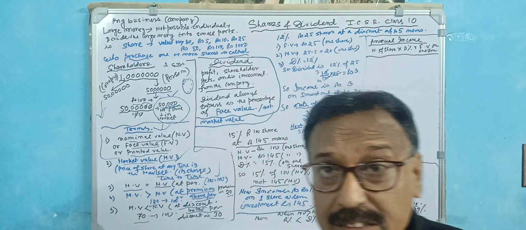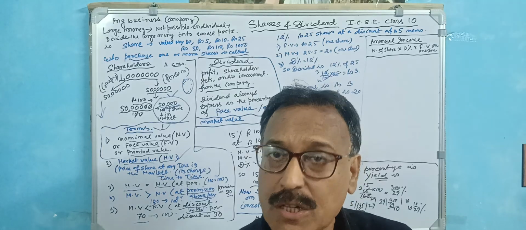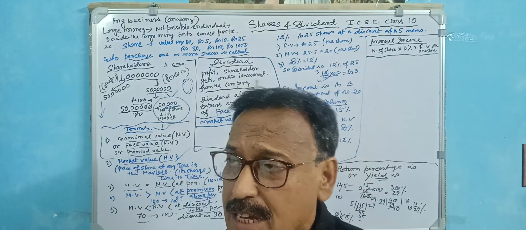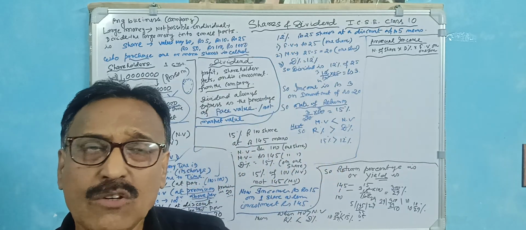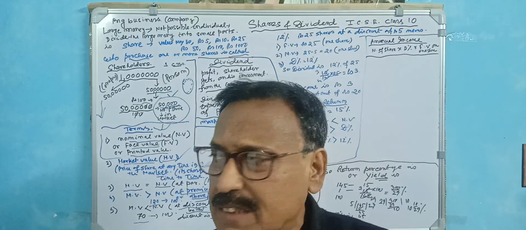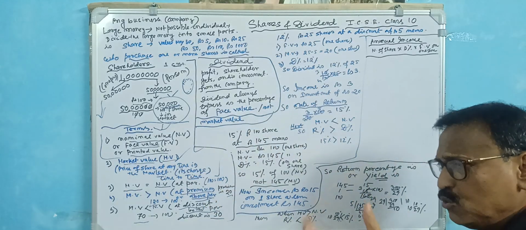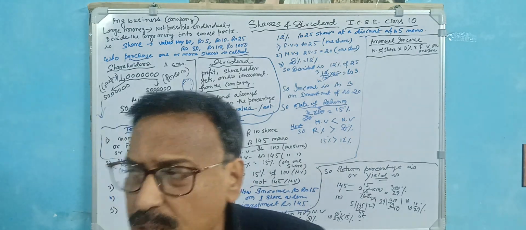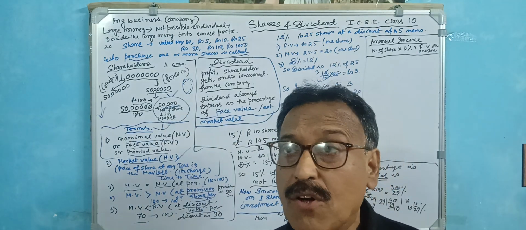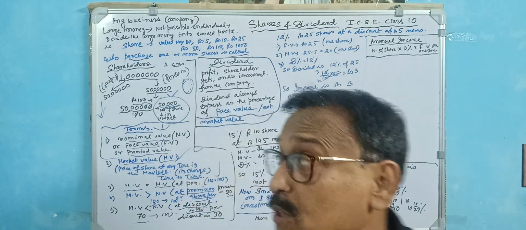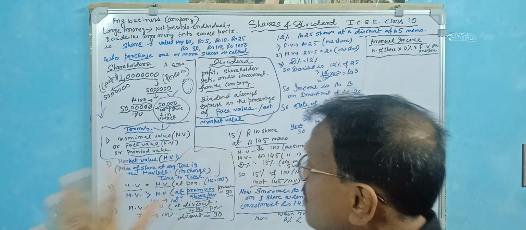Very clear, first time. You just clear your conception about shares and dividend. If you have a clear conception about this, you can do all these things and nothing will be very complicated for you. A clear conception in each and every case, because in doing the sum you may run into problems, since the first time you cannot develop a clear conception. So I try my best to clear your conception first. Very interesting.